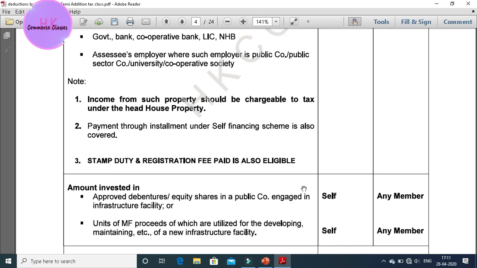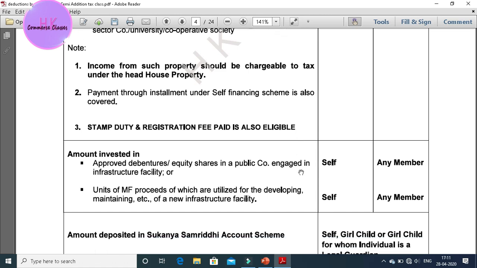Stamp duty and registration fee paid is also eligible under this. One can easily claim those deductions. By registering the house property, you have to follow some criteria, and you can claim the deductions under income tax before computing the net taxable income.